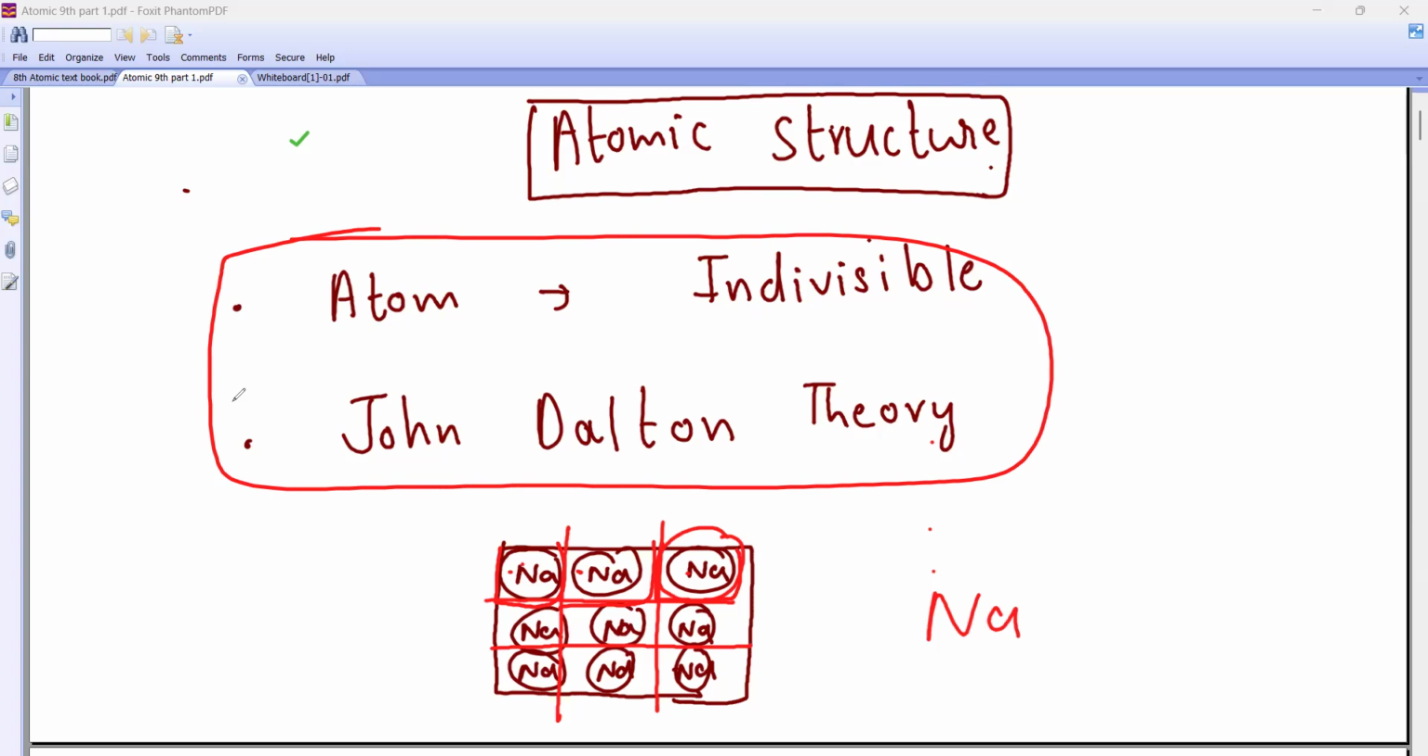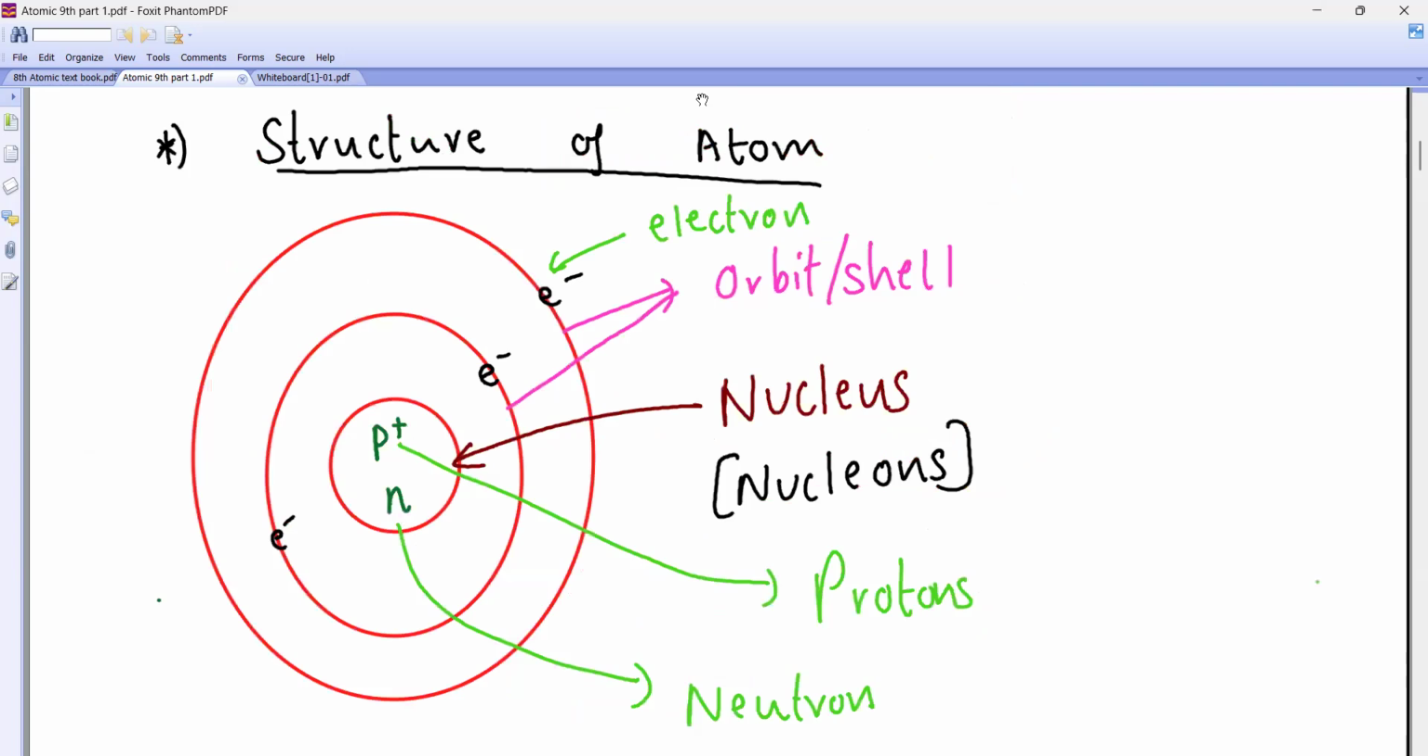Okay. Now let us go to the next part. You don't have to draw this, only these two: atom is indivisible. Which theory was it? John Dalton. Then beta, inside this you have to do a rough freehand drawing. At the center we have this. Start writing.